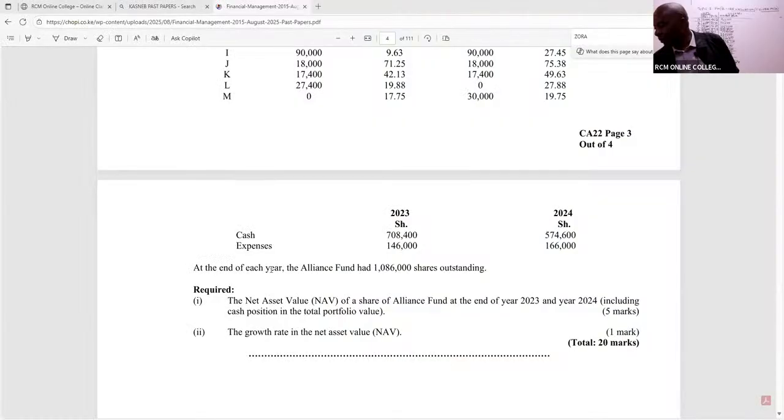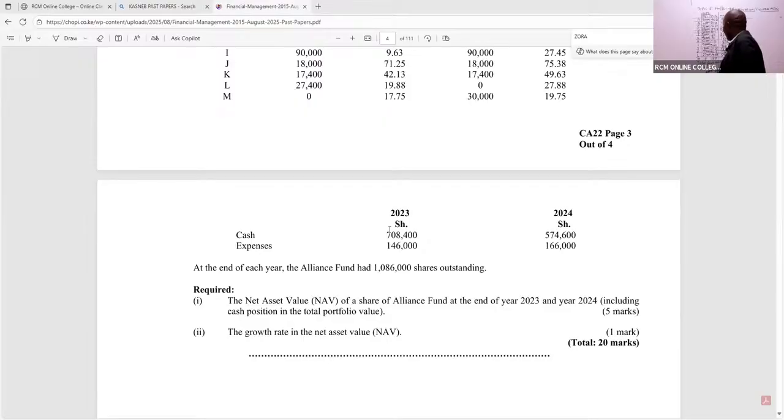They wanted us to include the cash position in the total portfolio value. We have cash of 708,400.